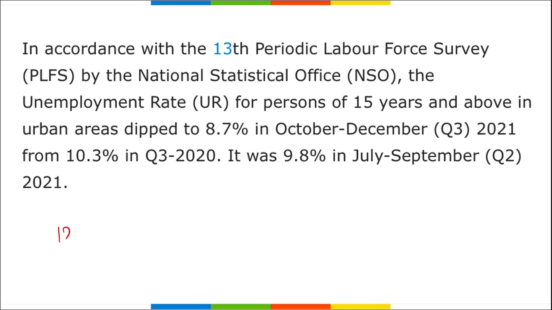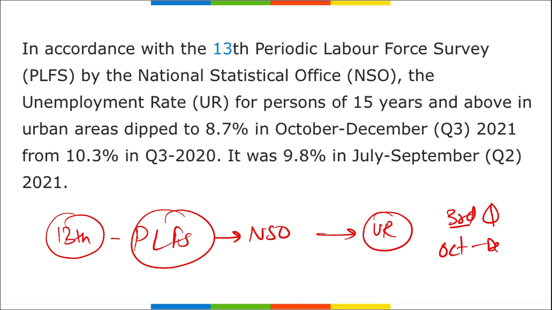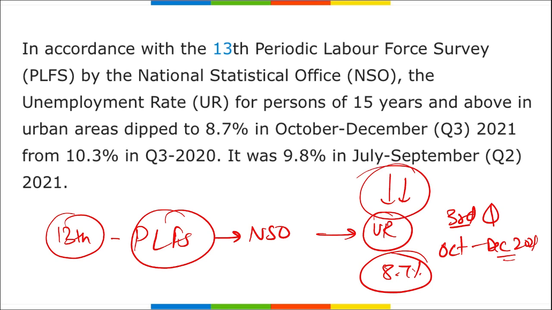I repeat, we are talking about the third edition of the Periodic Labour Force Survey that was released by NSO, and in this data it stated that the unemployment rate for the third quarter, from October to December for the year 2021, was around 8.7%. All right, and for the second quarter it was around 9.8%.